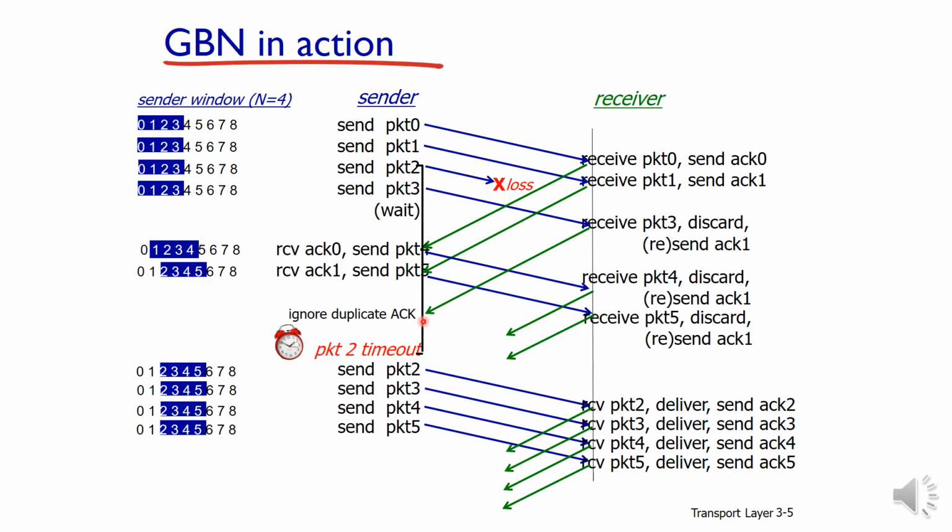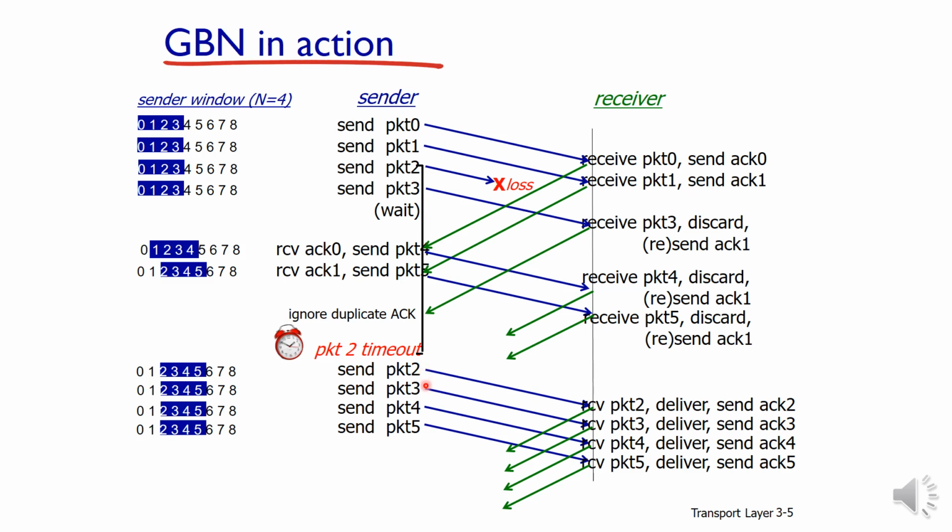At the sender side, a duplicate acknowledgement is received, or packet 2 has timed out. After packet 2, it is waiting for acknowledgement 2, but it is not receiving it, so packet 2's timer also expires. Then the sender will retransmit all the packets from 2 onwards.